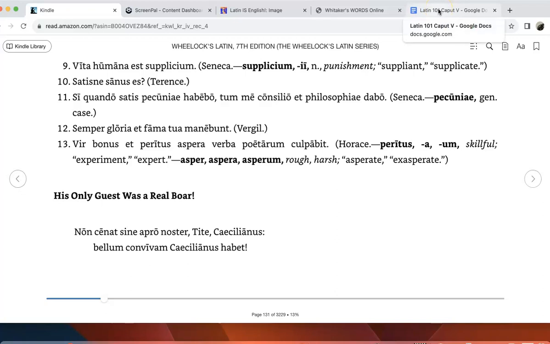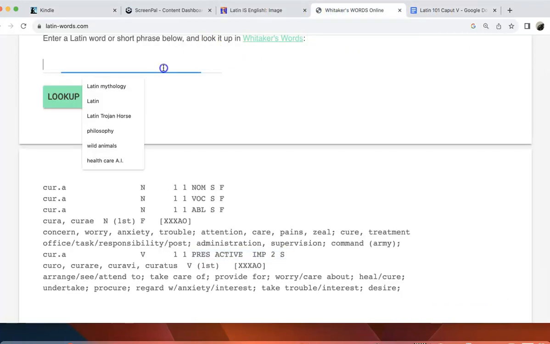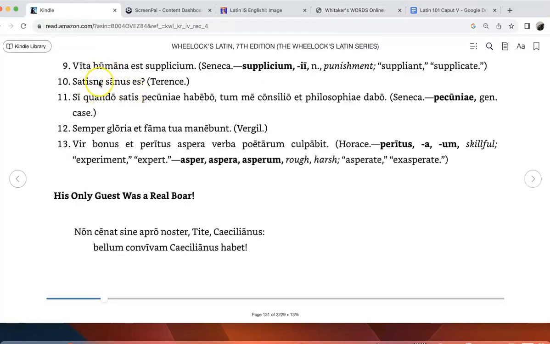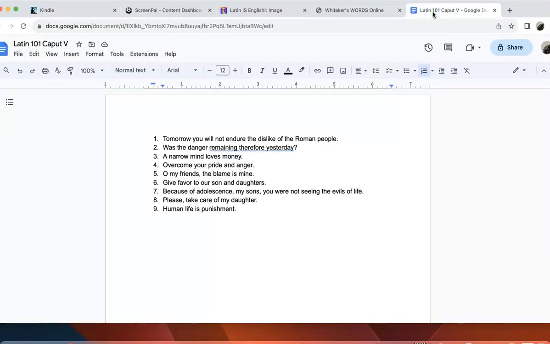Now, sanos can also mean healthy. It's where we get the word sanity. So it's one of those where you have to look at the context. Could mean sound, healthy, sensible, sober, sane. We don't have the context, but of course, it really doesn't matter. Well, it does, but I think we're just going to choose one. So are you probably healthy enough? Sane seems too philosophical for Terence, who was kind of a comedian, so we'll go with health.